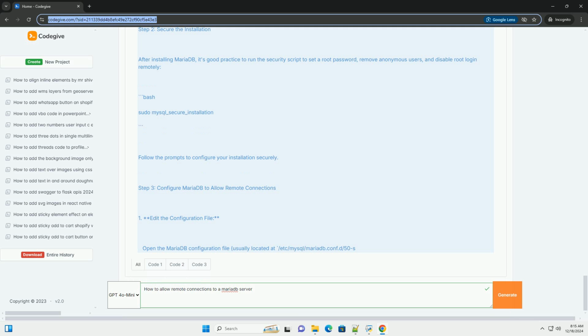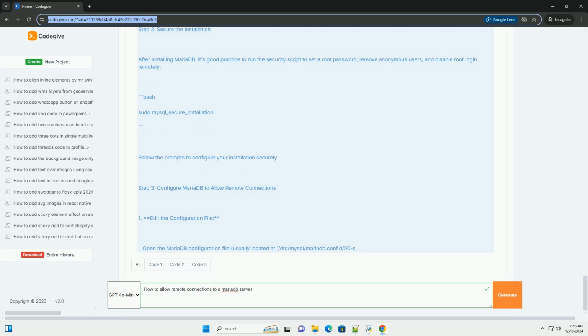Conclusion. That's it. You've successfully configured your MariaDB server to allow remote connections. Make sure to follow security best practices to protect your database from unauthorized access. If you have any questions or need further assistance, feel free to ask.